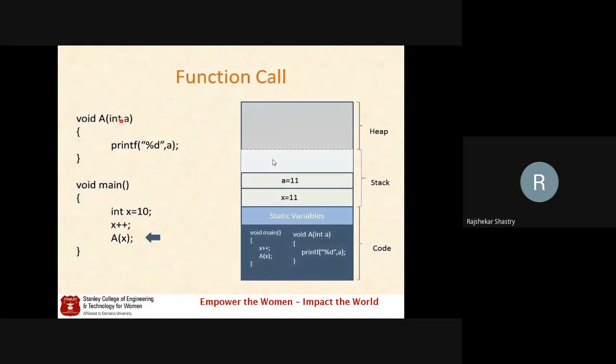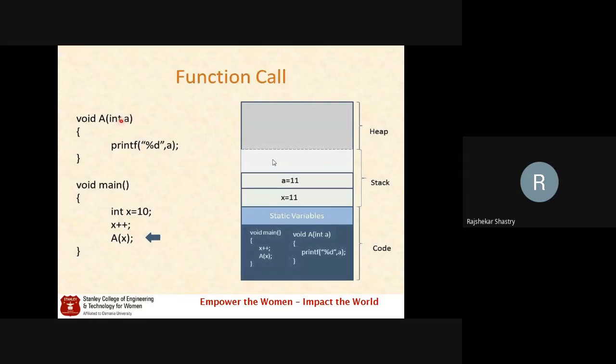Dynamically allocating memory means that at the time of running the program, when you are in run mode, we can decide how much memory we need. But here in this example, all the variables are non-dynamic, fixed memories.